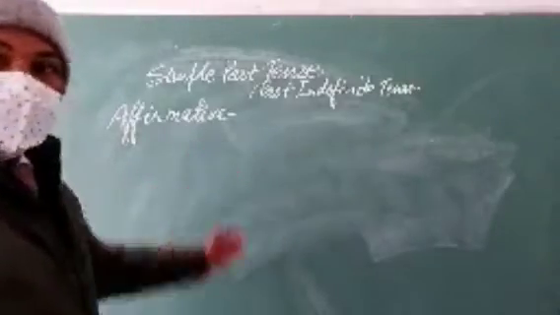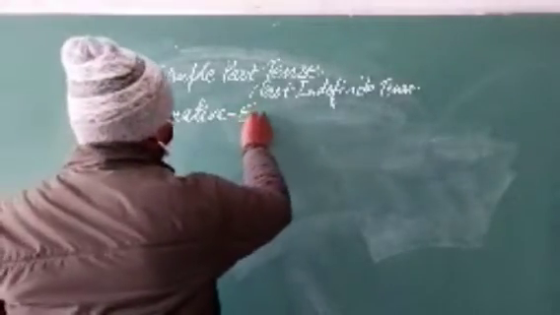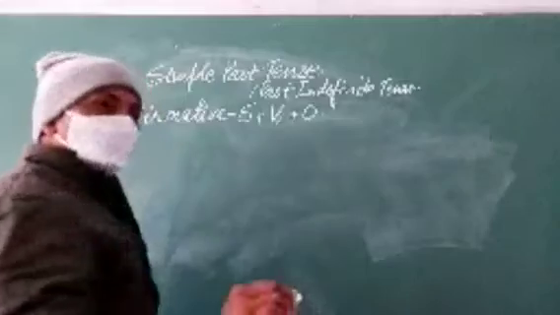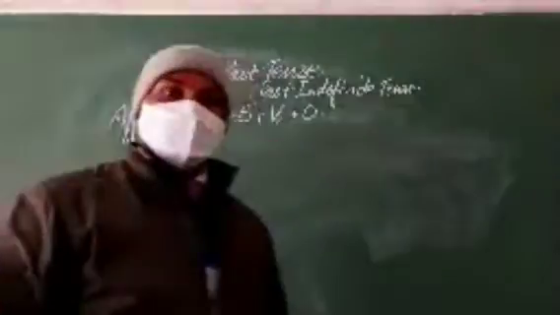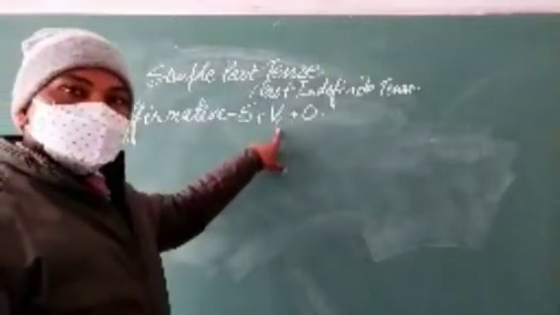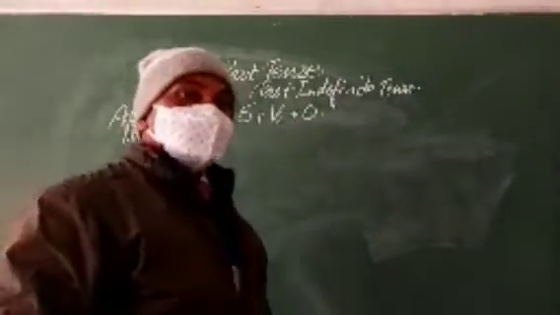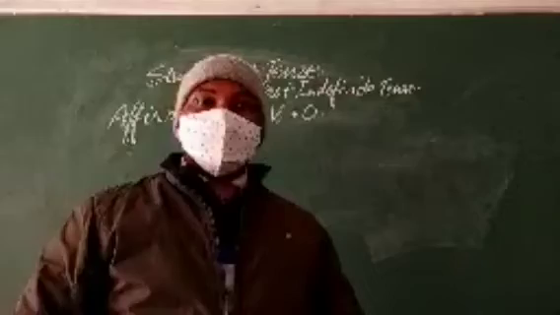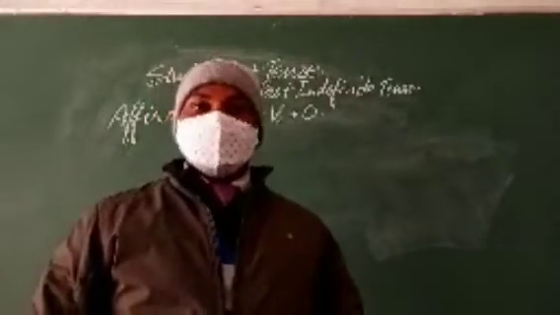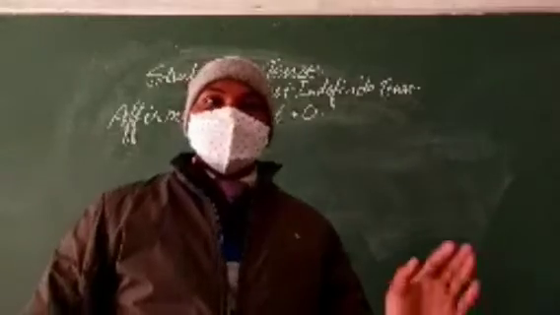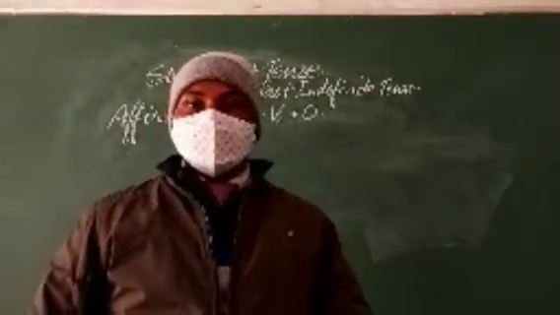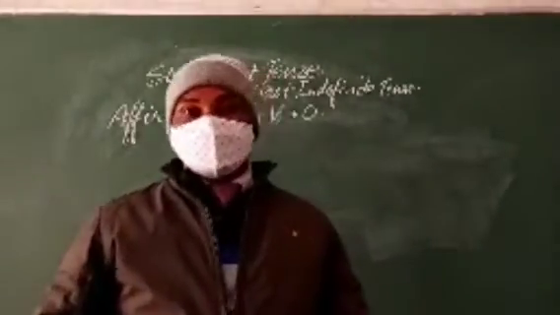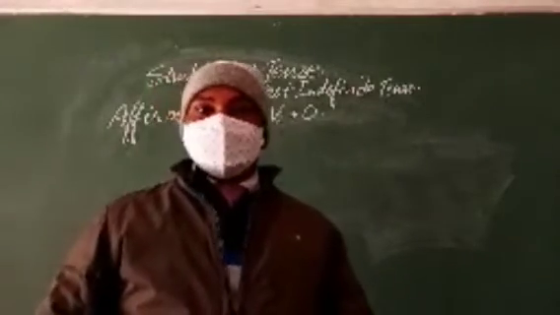Affirmative rule: subject plus V2 plus object. Very easy to remember. Subject plus V2 plus object. Now the question is, what is second form of verb? Go, went, gone. Catch, caught, caught. Read, read, read. Cut, cut, cut. So you have to remember all these verb forms for better understanding.